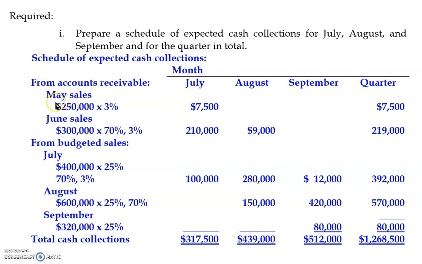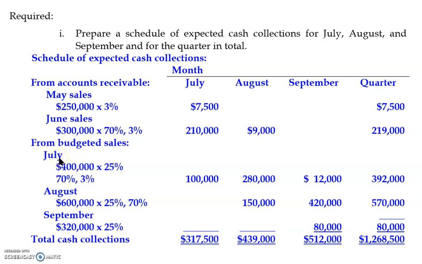It also includes 3% of May sales, and 70% of June sales will be collected in July, and 3% of June sales will be collected in August.